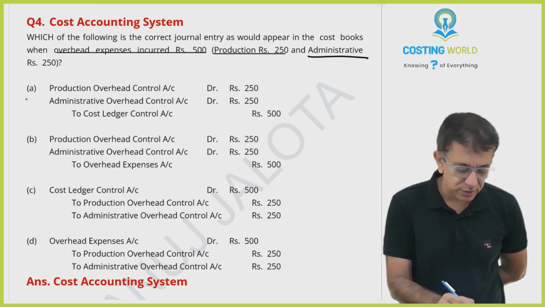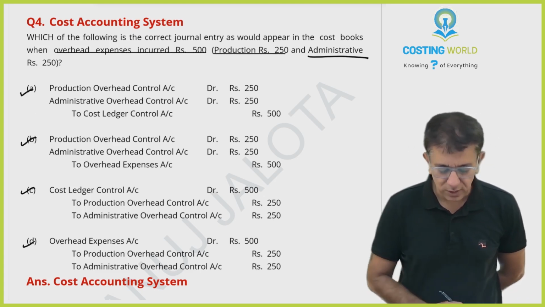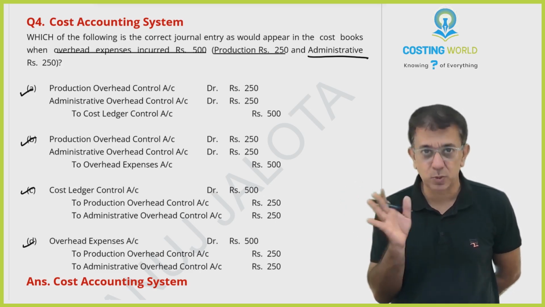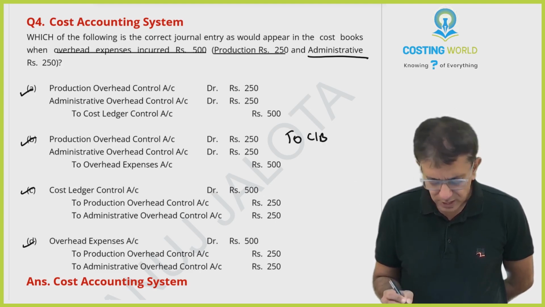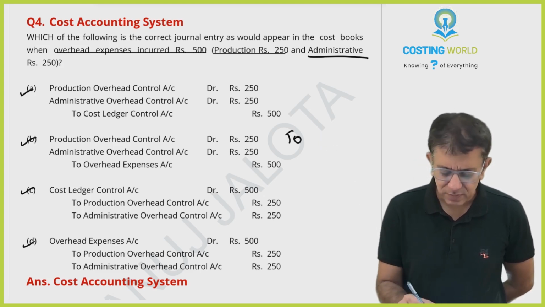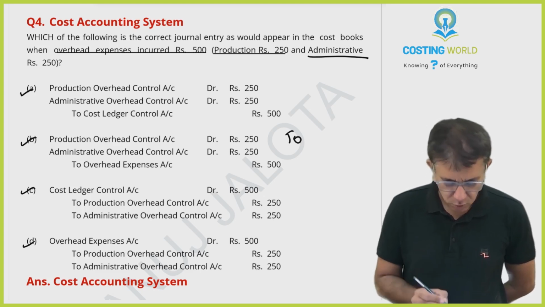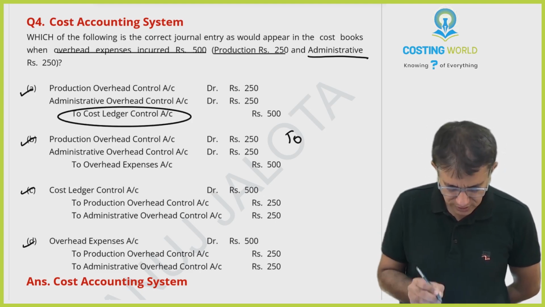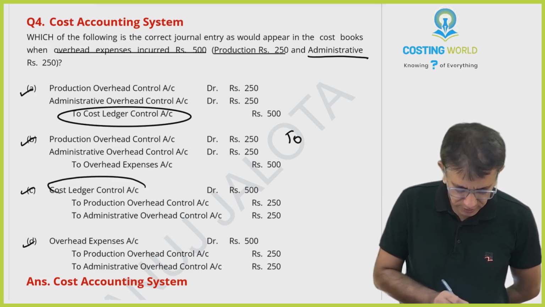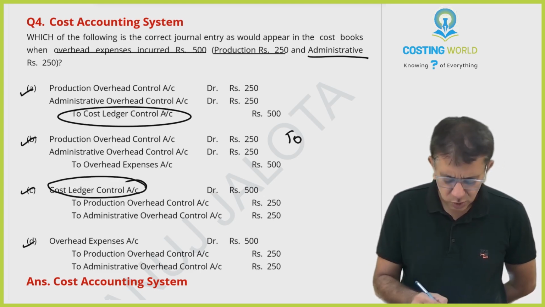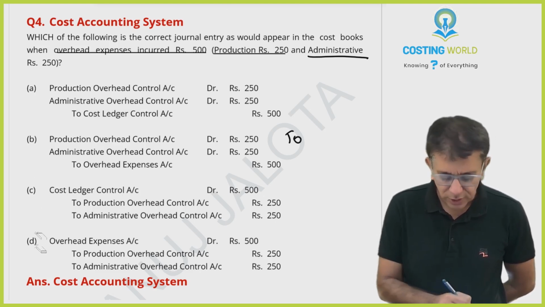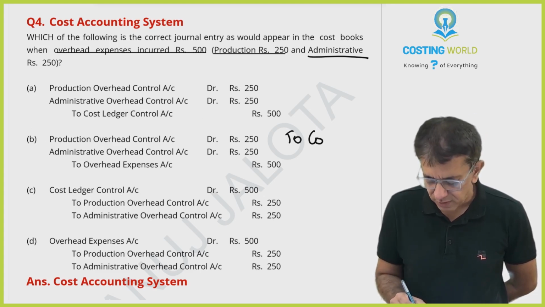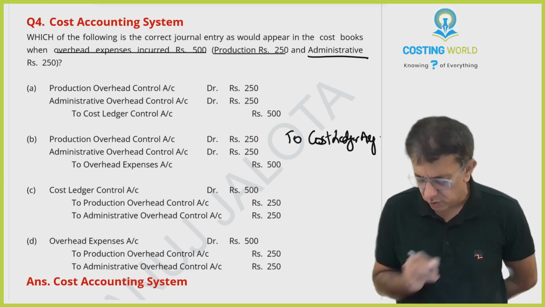You have the 4 options over here: 1, 2, 3 and 4. So what is your correct journal entry? One thing is that you are paying, so cash bank goes out, and the entry should be something account debit to cash bank. But cash bank will not be coming, I guess, because in your 4 options I see cost ledger over here. Cost ledger means nominal ledger, and nominal ledger means general ledger. So it must be a non-integral account. Therefore, instead of cash bank, we are going to write GLA account, or cost ledger adjustment account, whatever you call it.